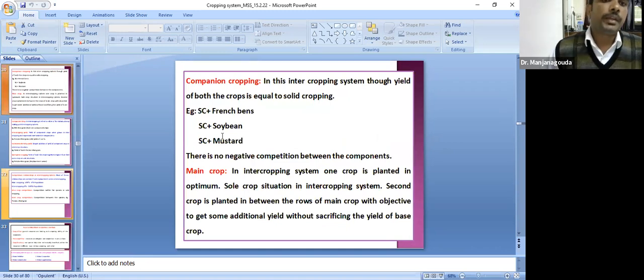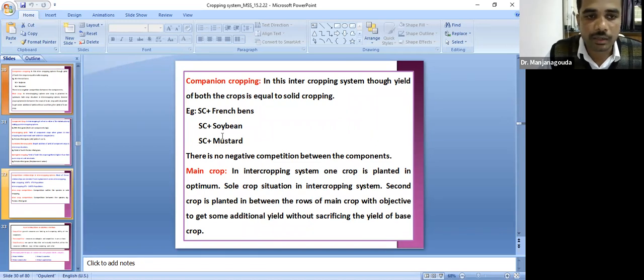Then companion cropping, this is also very important. That is, yield of both the crops is equal to the solid planting. The yield of both the component crops is equal to solid planting. That is called companion cropping. Example: sugarcane plus French bean, sugarcane plus soybean, sugarcane plus mustard. These are all examples for the companion cropping.